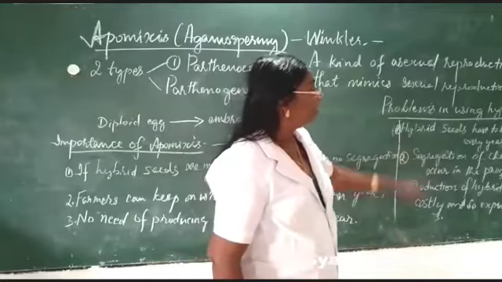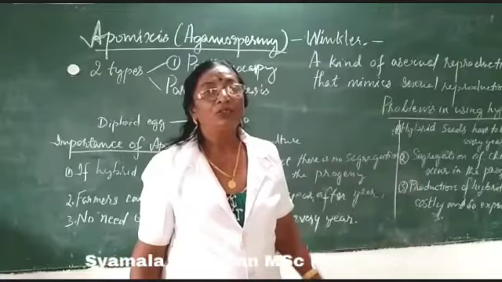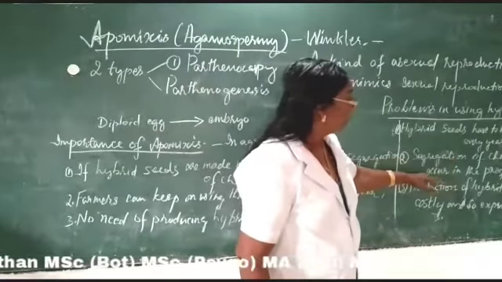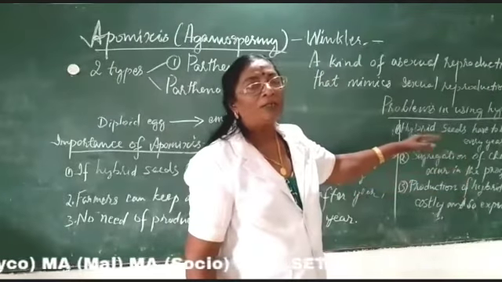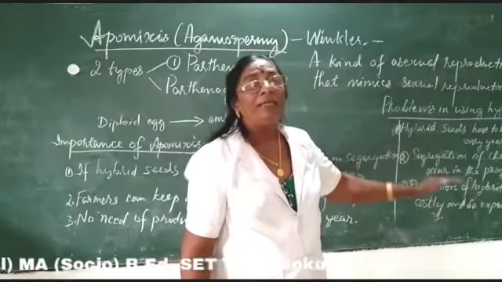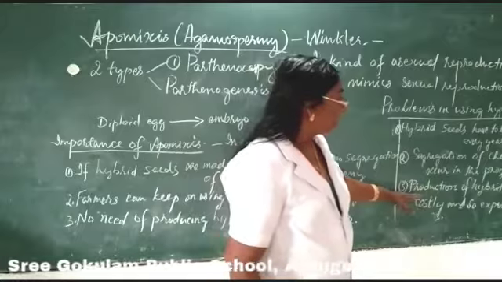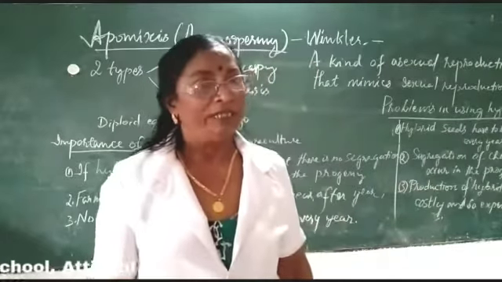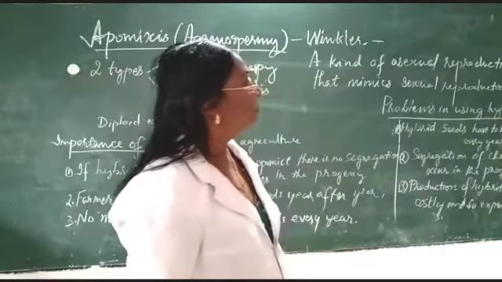So the hybrid seeds have to be produced every year, since segregation of characters occurs in the progeny. The actual quality of the hybrid is not maintained generation after generation, and production of hybrid seed is costly, so it is very expensive.